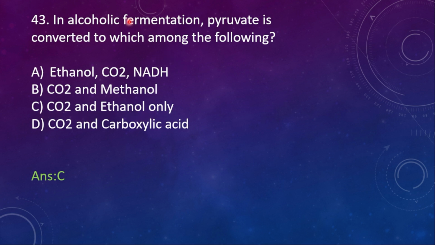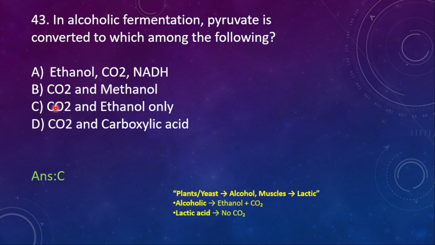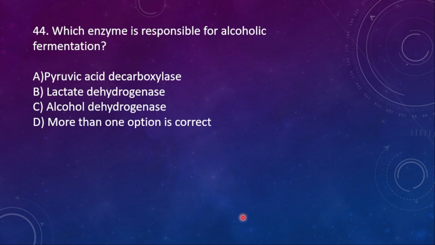After the completion of alcoholic fermentation, pyruvate is going to be converted into CO2 and ethanol. Here is the trick to remember. In plants and yeast, alcohol fermentation takes place. In muscle cells, there is lactic acid fermentation. Alcohol fermentation gives rise to ethanol plus CO2. Lactic acid won't give what? CO2. Yes.